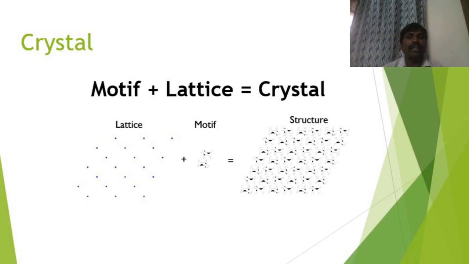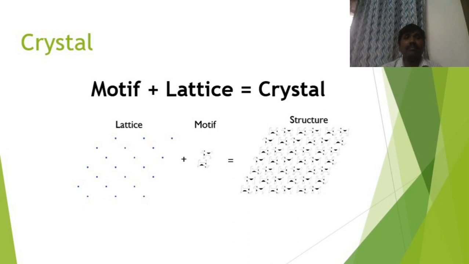So that's the logical expression connecting motif, lattice point and the crystal. Here in the diagram you can see a lattice, that is an arrangement of points, then a motif, a group of atoms or molecules. This group of atoms is attached to all the points in the lattice. So you get a structure here. This structure is called crystal structure. So these three are very fundamental to understand the crystal structure.